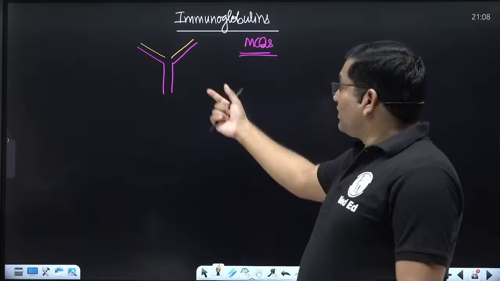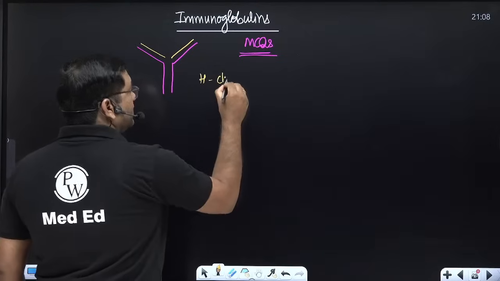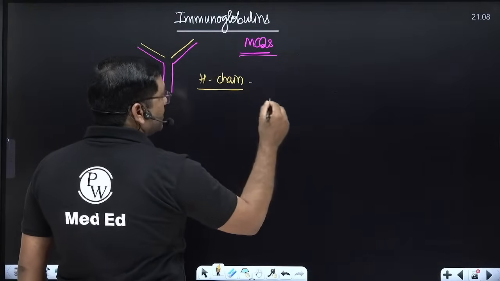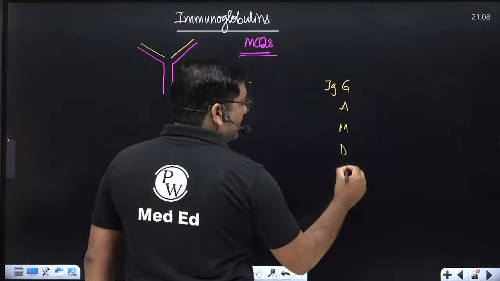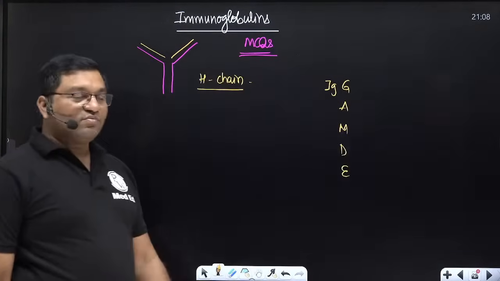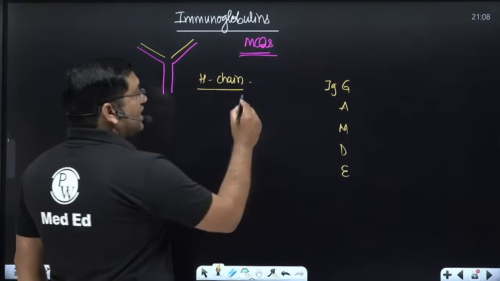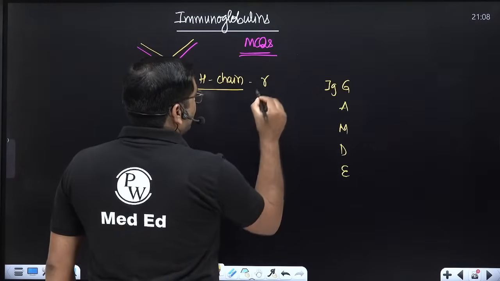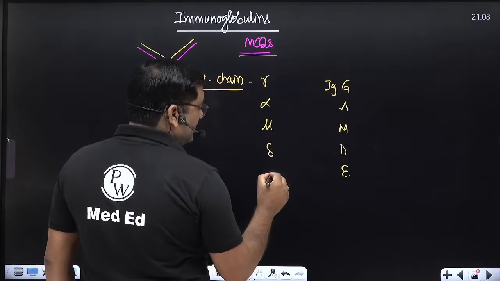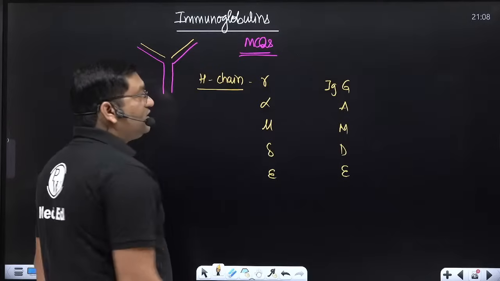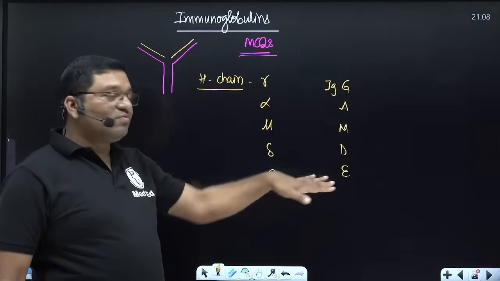Depending upon the heavy chain types, they are classified as IgG, A, M, D and E. Depending upon the class of heavy chain, it is gamma in IgG, alpha in A, mu in M, delta in D, and epsilon in E. So these are the types of heavy chain in immunoglobulins.